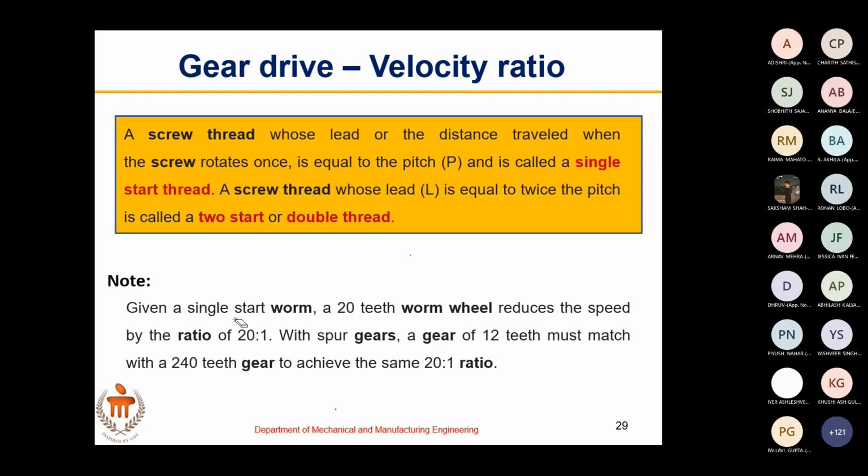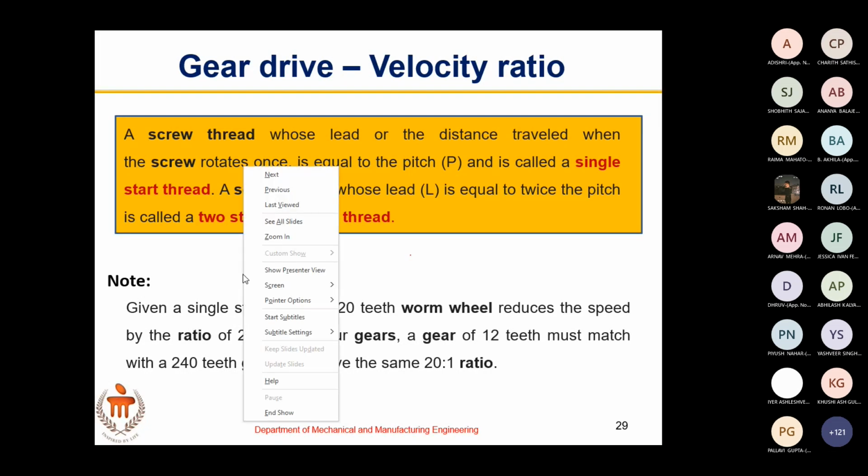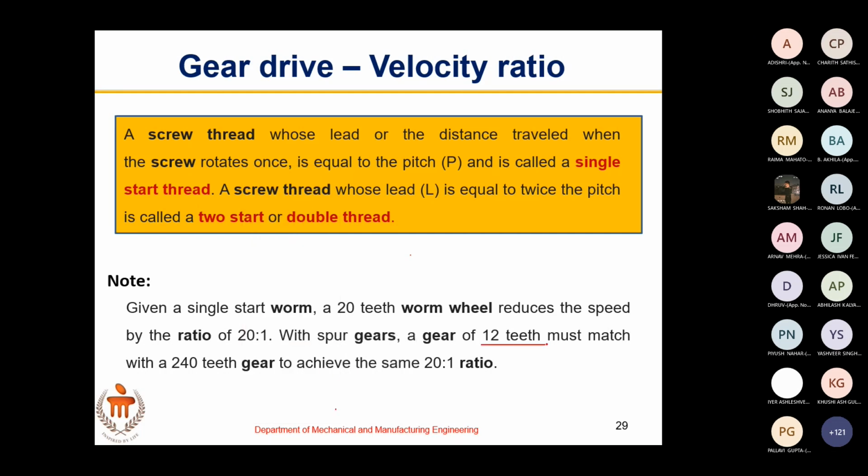This is the same concept that I explained in the last class. If you want to achieve a 1 by 20 velocity ratio using spur gears, look into the size of the gears you require. If one gear has 12 teeth, the other should have 240 teeth. See the size that it occupies.